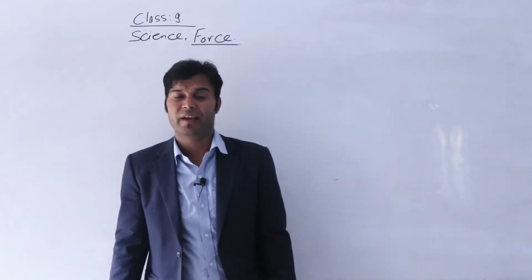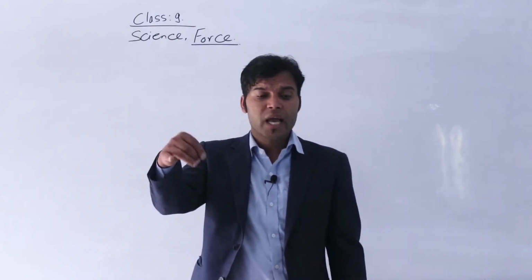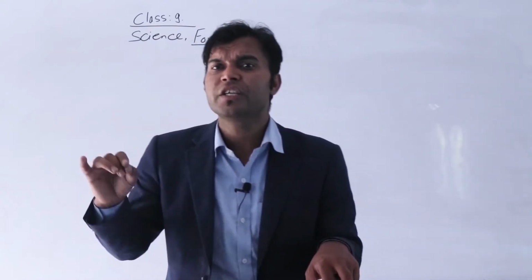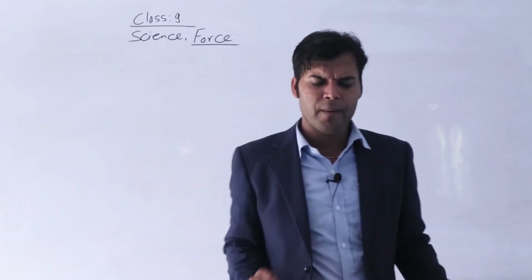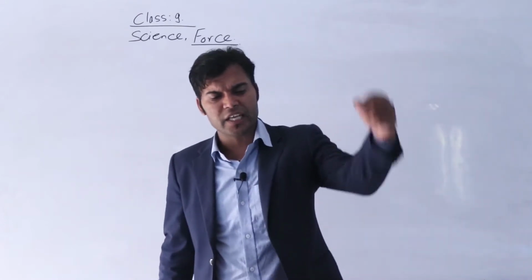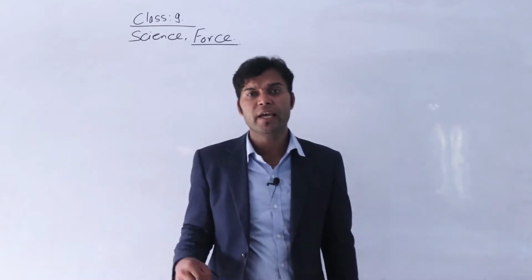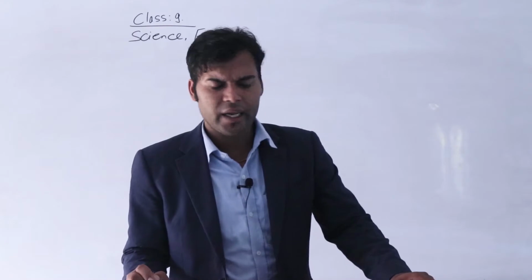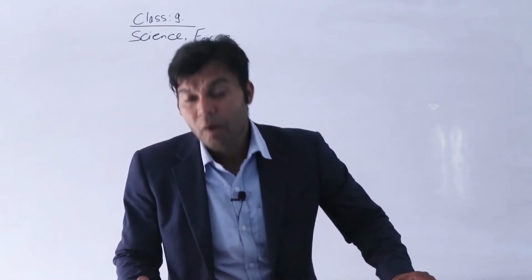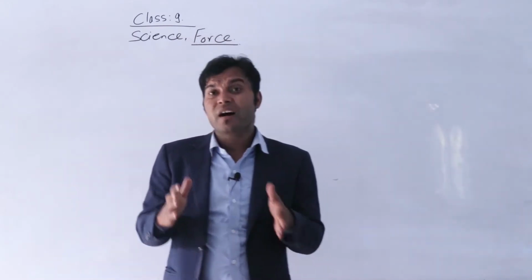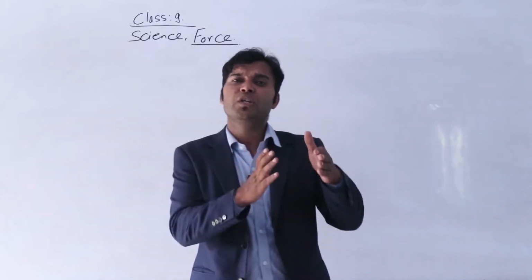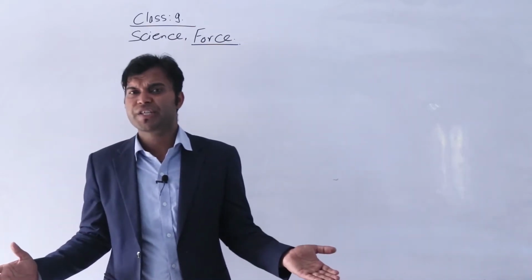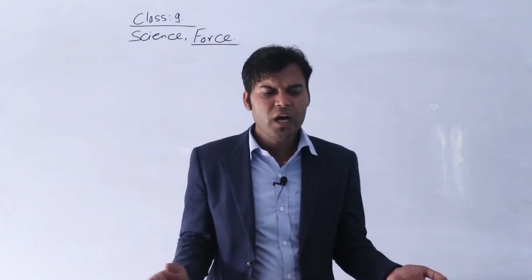This explains the inertia of motion. Inertia of motion is defined as the inability of a moving body to bring itself to rest. When an object needs an external agent or external force to change from motion to rest or rest to motion, that property is called inertia.